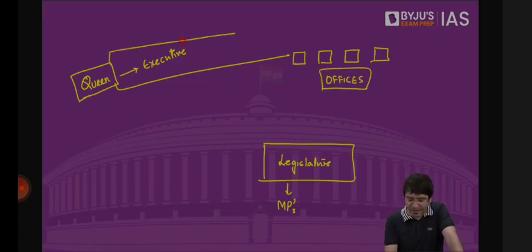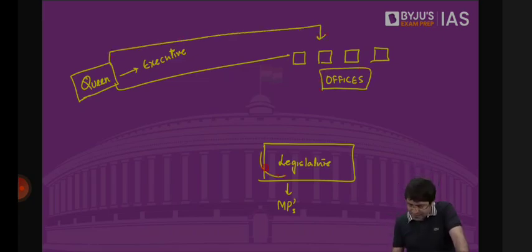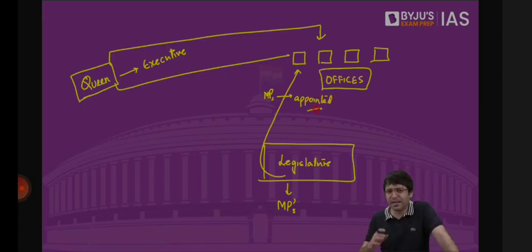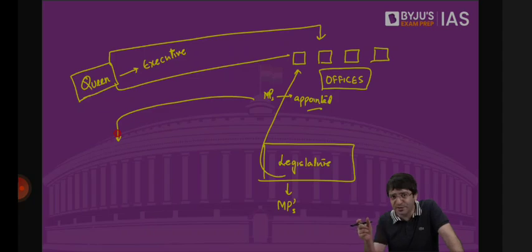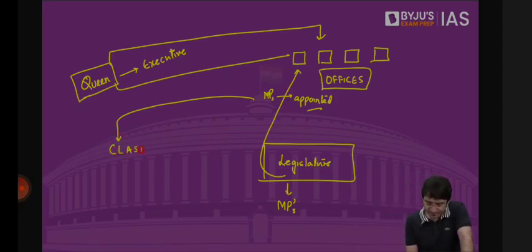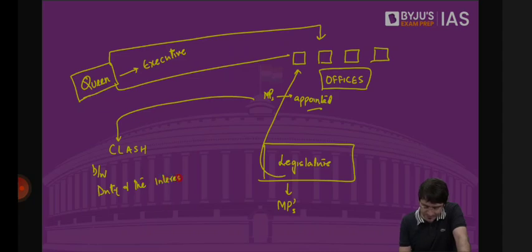And these offices are under the executive, under the queen. And to these offices, MPs are appointed. Now you will say, sir, what is the problem? What is the issue? The issue is when these legislators are appointed to those offices which are under the executive, there's a clash. A clash between the duty and the interests of legislators.